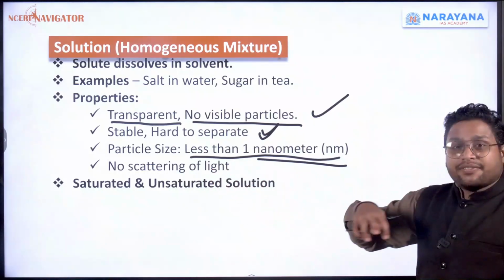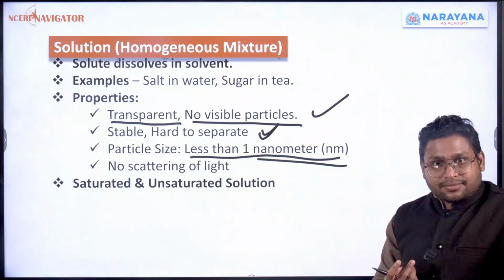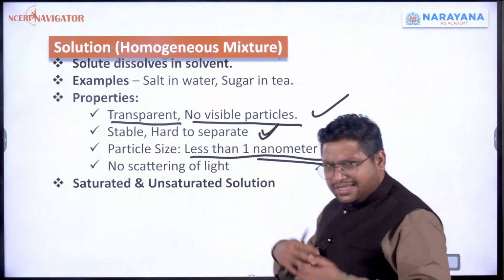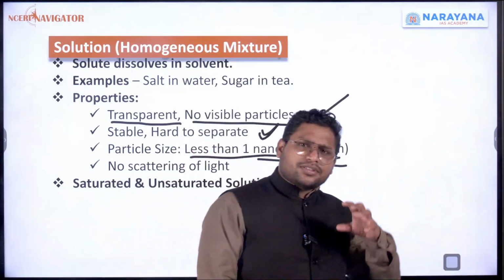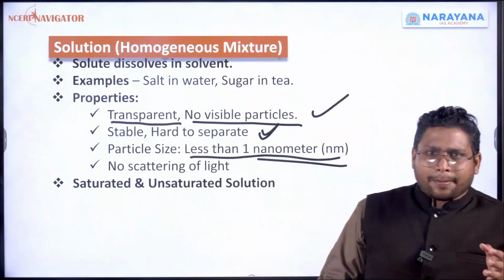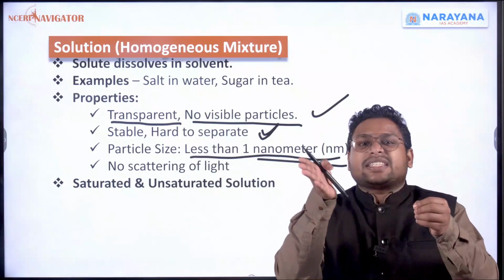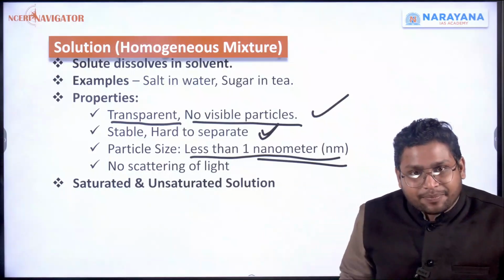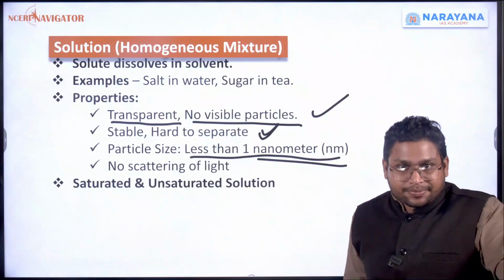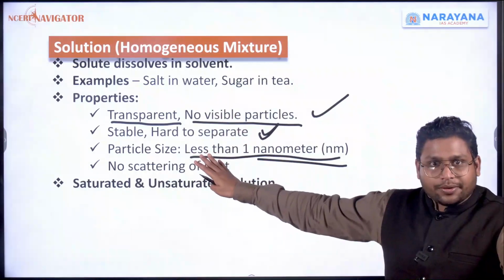But this light will not scatter. Scattering means, we'll understand it when we study the topic of light. If there are any particles in between, then light will change its direction a little bit. We call it scattering of light. That will not happen here.